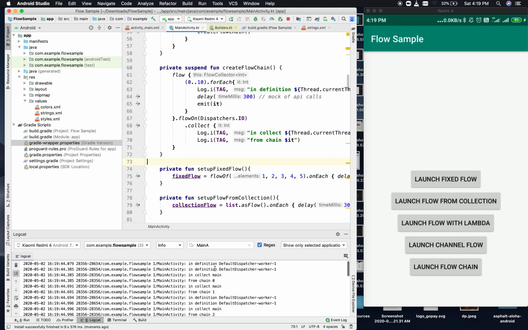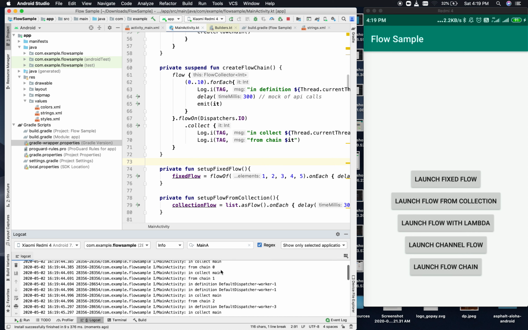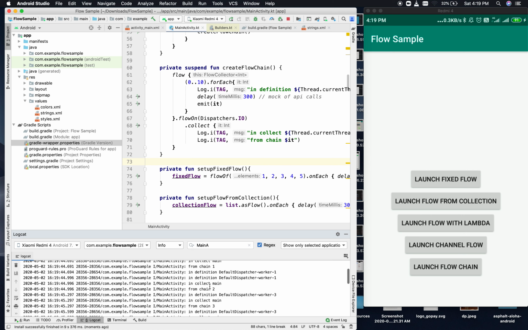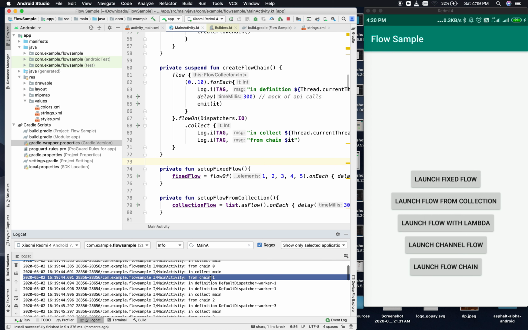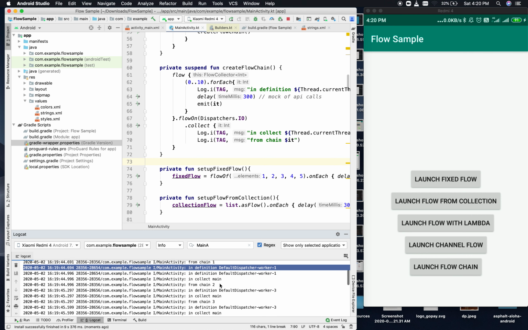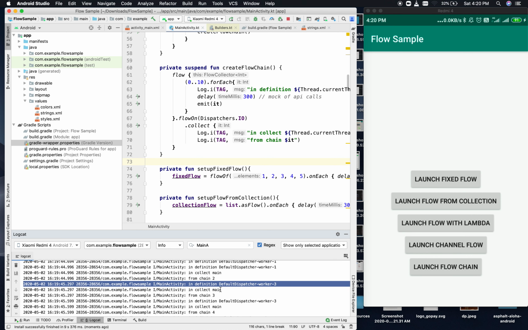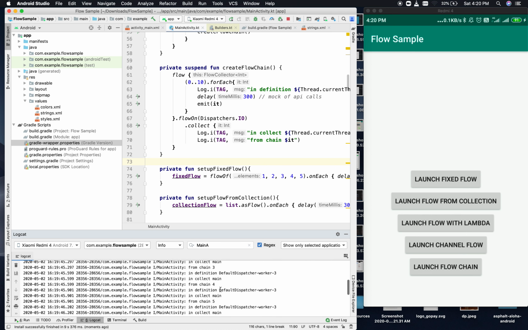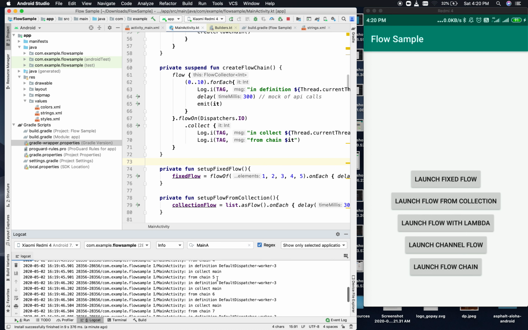I think it's done. If you see, in definition dispatchers worker 1, in collect main, and from chain 0 has been emitted. When from chain 1 is emitted, in collect main, in definition dispatcher worker 1. So you see that in the definition part there is a different coroutine, but in the collect block there is always main.